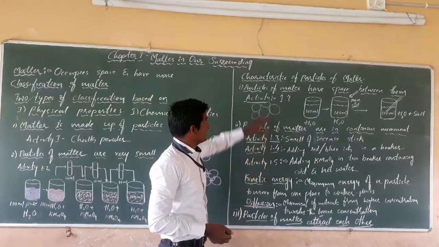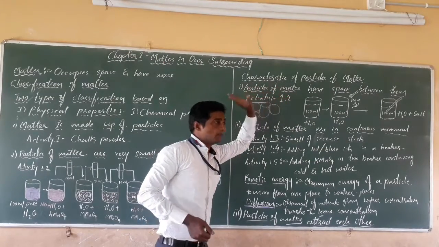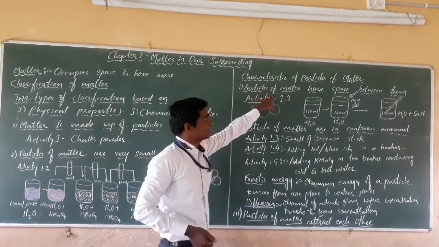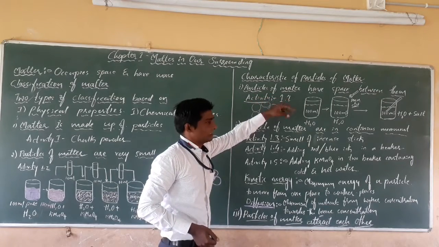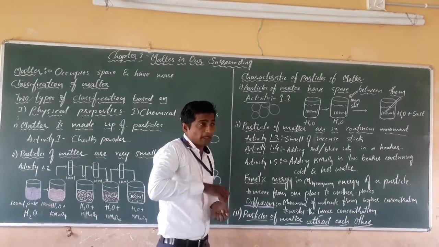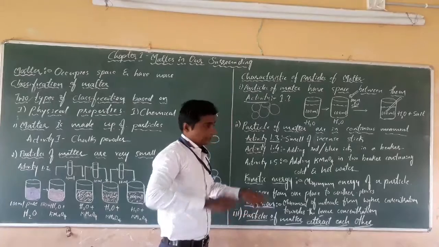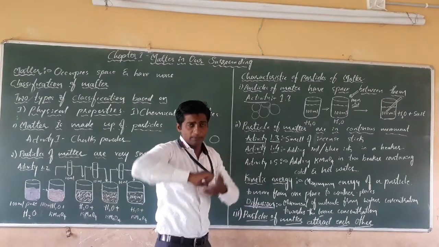These are the characteristic properties of the particles. The first one is that the particles of matter have space in between them. The second one, the particles of matter are in continuous movement. The third one is that an attractive force is present between the particles.